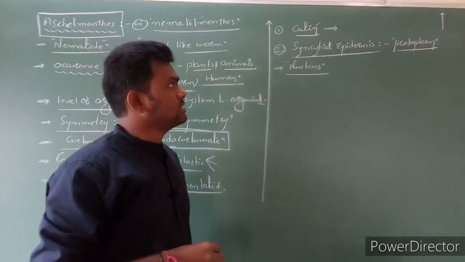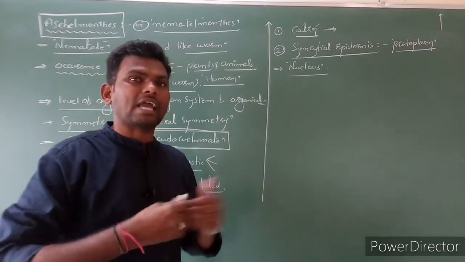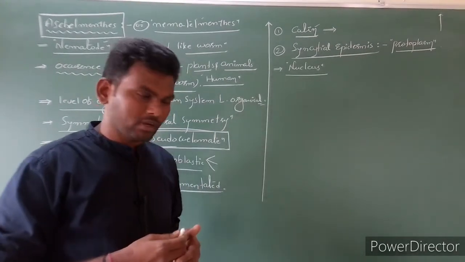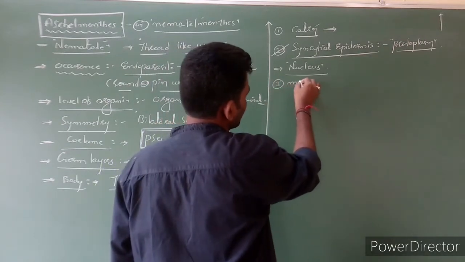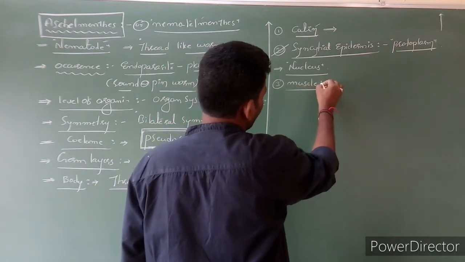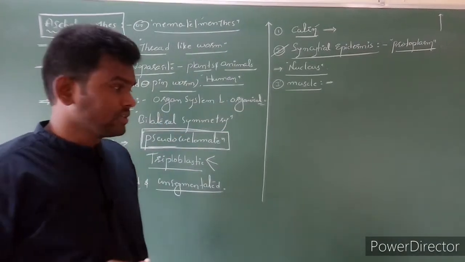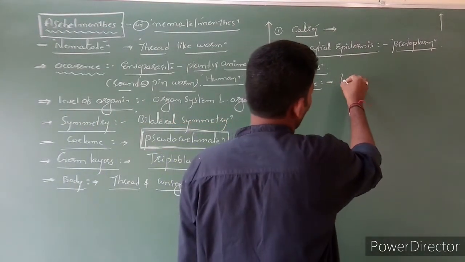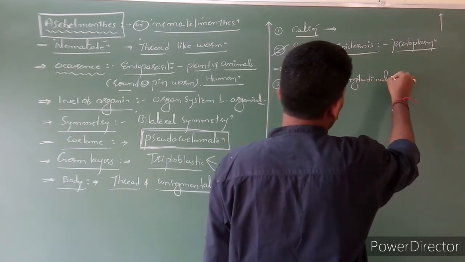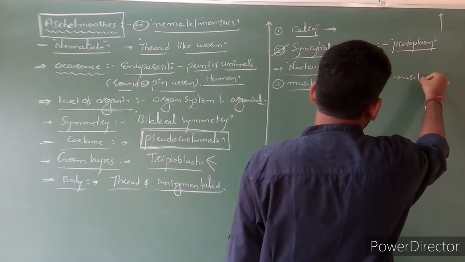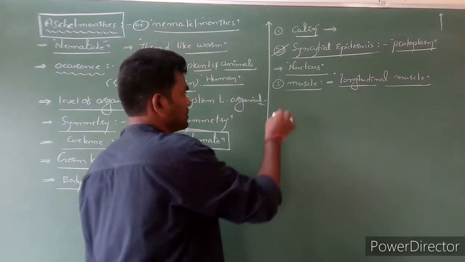That is called syncytial epidermis. Clear? Such is the second point. Third point is regarding muscles. Like Platyhelminthes, Nemathelminthes also have muscles below the epidermis. Such muscles are longitudinal muscles. Clear? Next, digestive system.